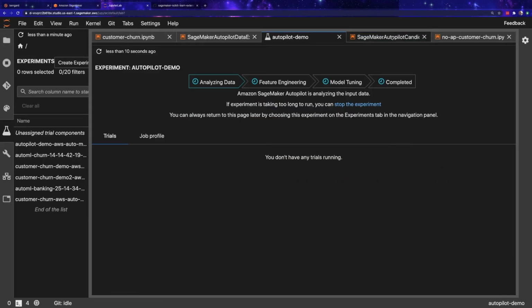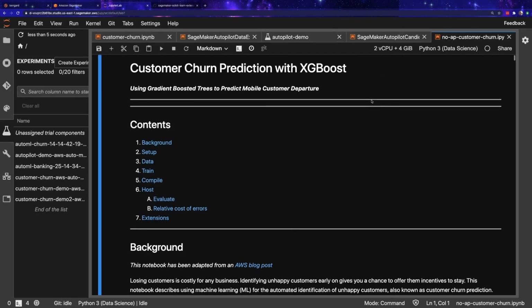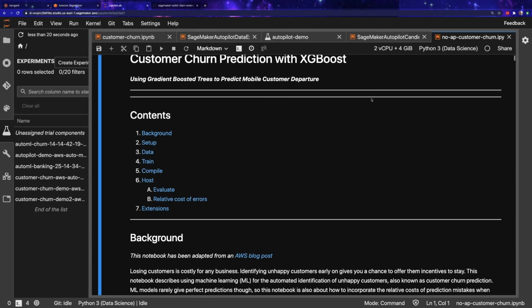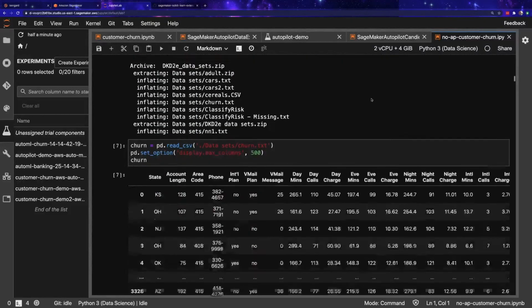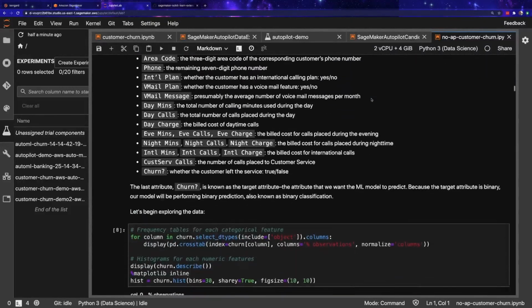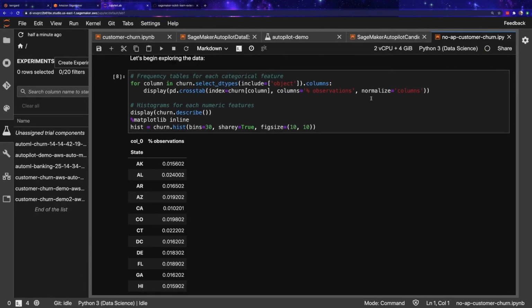And I just want to quickly call out, and I'll show you guys, sorry, I think I got ahead of myself there. I want to show you guys real quick what this would be like without Autopilot. So this is that exact same data set. And instead of just putting a couple of lines in the UI or executing a couple of cells in a notebook, doing this by hand requires a lot more work, a lot more knowledge about statistics and machine learning to be able to yield very similar results.